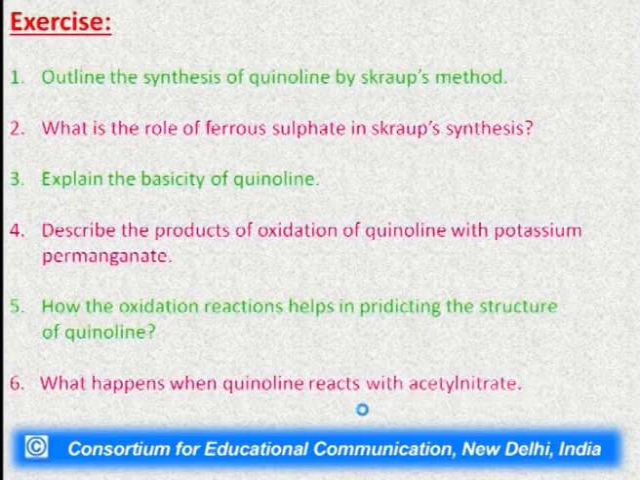Here we have taken a few questions also for the exercise. Answers of these questions have been given in the lecture. One of them is: outline the synthesis of quinoline by Skraup's method. What is the role of ferrous sulfate in this Skraup synthesis? Explain the basicity of quinoline. Describe the product of oxidation with potassium permanganate. How does the oxidation reaction help in predicting the structure of quinoline?